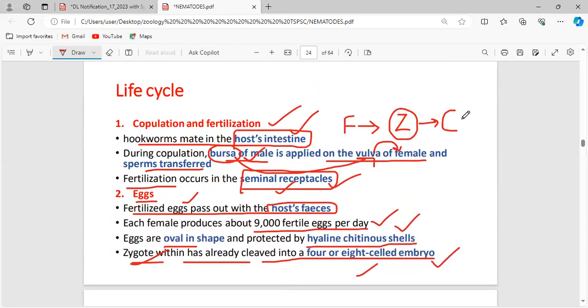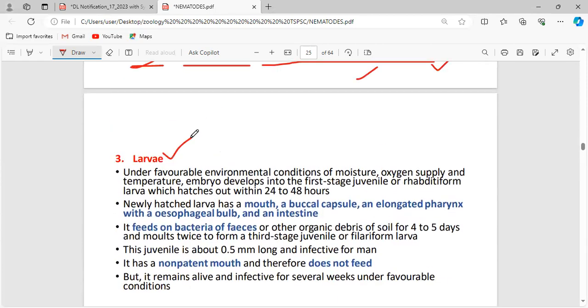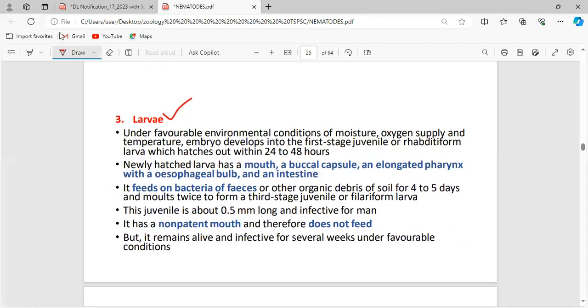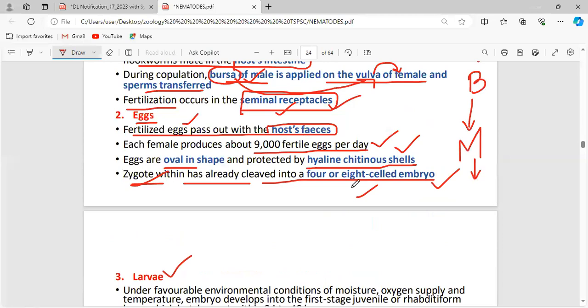As a result of cleavage, we get blastula, and after the blastula, morula. Now, as a result of cleavage, a 4 or 8 celled embryo will be produced, and this stage is said to be the larva.